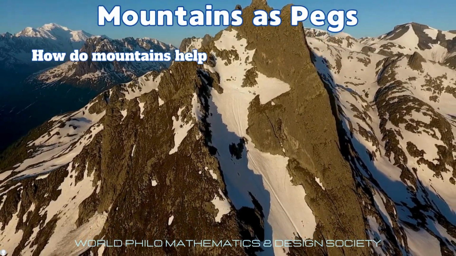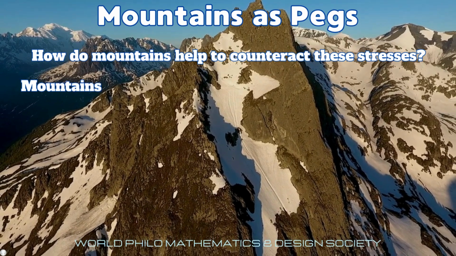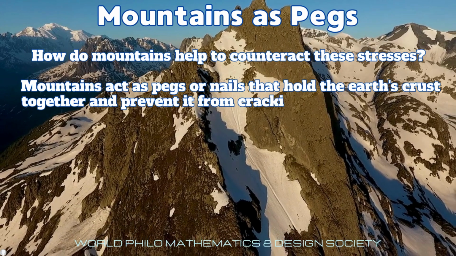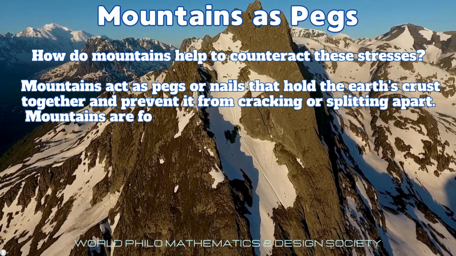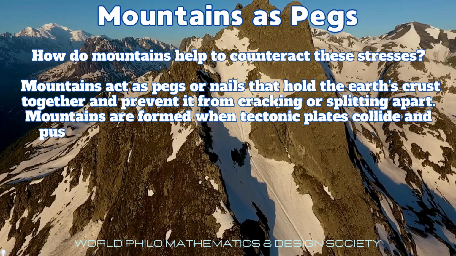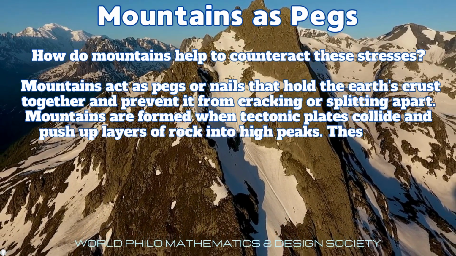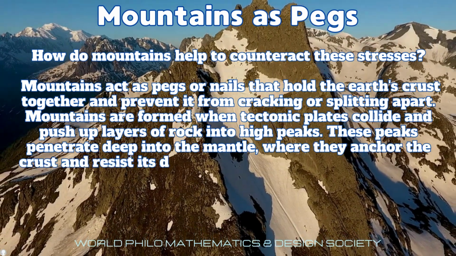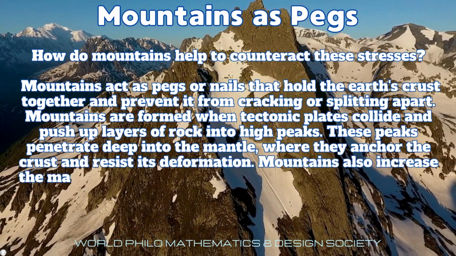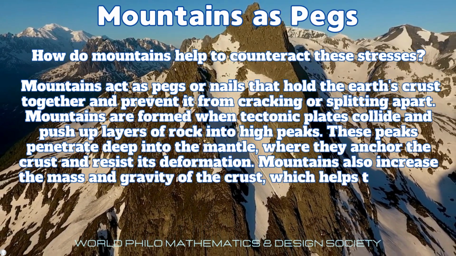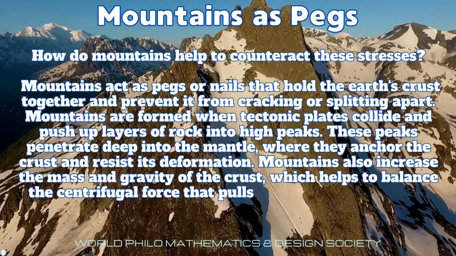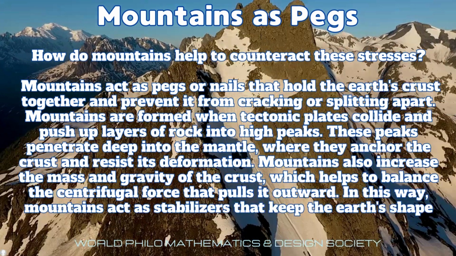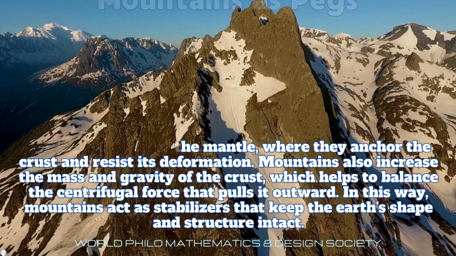How do mountains help to counteract these stresses for maintaining the equilibrium and rotation of the Earth? Mountains act as pegs or nails that hold the Earth's crust together and prevent it from cracking or splitting apart. Mountains are formed when tectonic plates collide and push up layers of rock into high peaks. These peaks penetrate deep into the mantle, where they anchor the crust and resist its deformation. Mountains also increase the mass and gravity of the crust, which helps to balance the centrifugal force that pulls it outward. In this way, mountains act as stabilizers that keep the Earth's shape and structure intact.